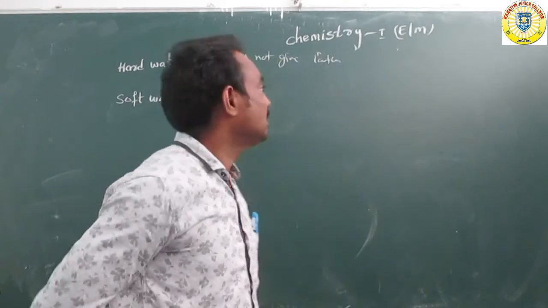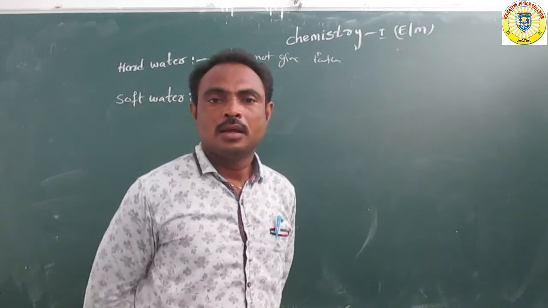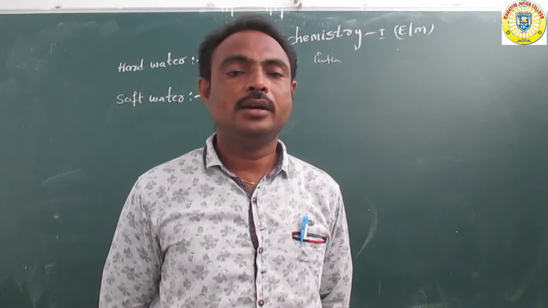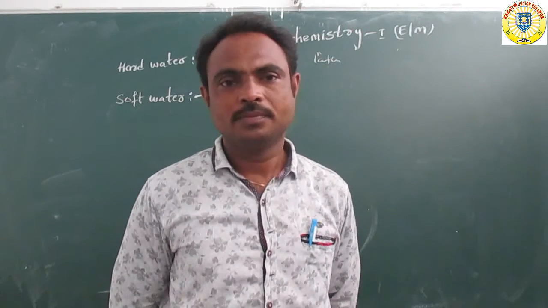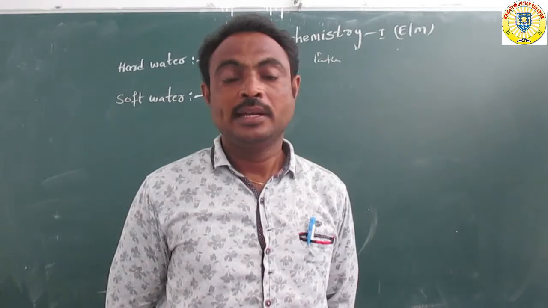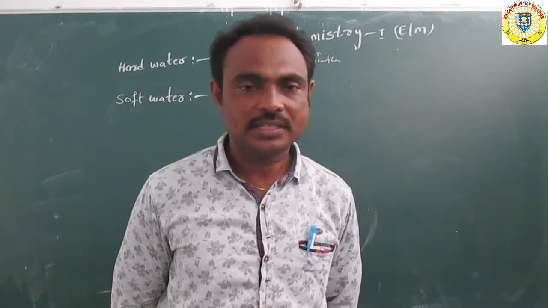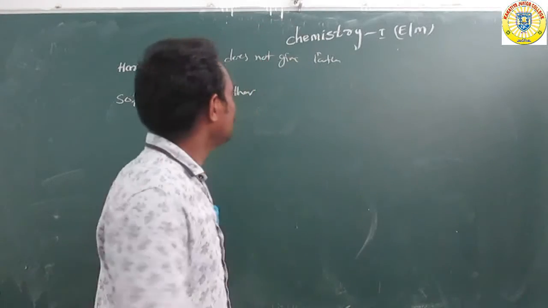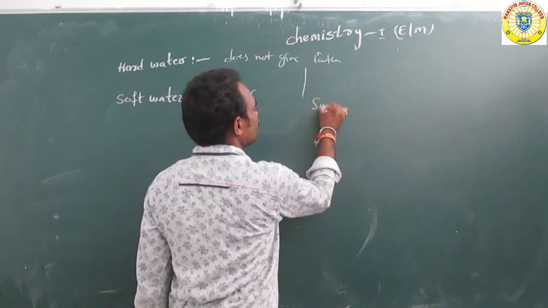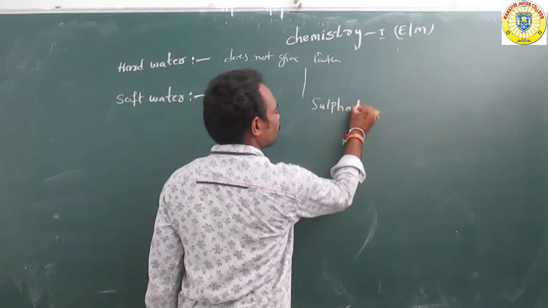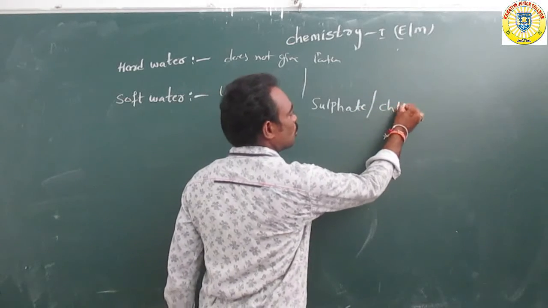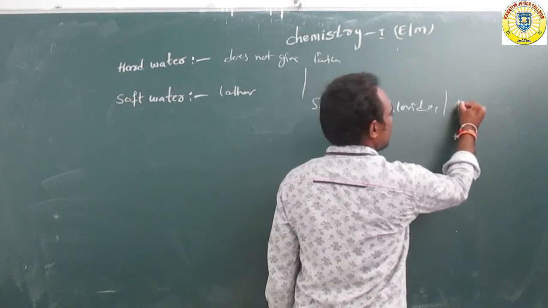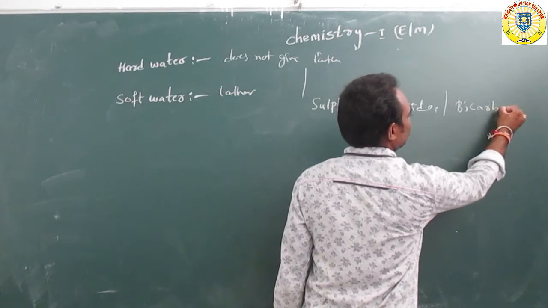Already we know: bicarbonates and carbonates, next sulfates, chlorides. Overall, sulfates or chlorides or bicarbonates.